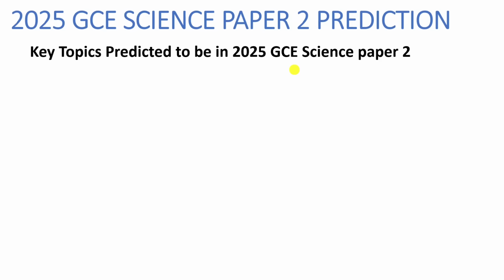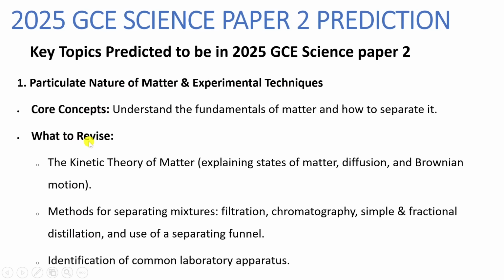No, this is just a mere guide according to the analysis that I've done looking at the past papers from 2020 to 2025. I've mapped and I've discovered topics which are common in these past examination papers, and using that I've been able to generate topics that I consider to be in this year's GCE Science Paper 2 examination. Okay, so let's start. Topic 1.